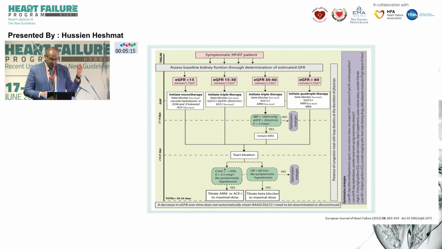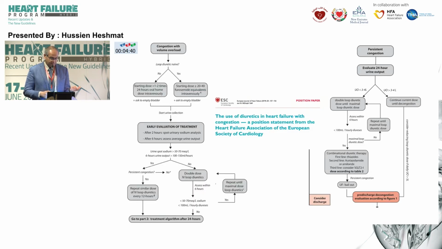You need to check that the potassium is less than 5, the systolic blood pressure is okay, and the eGFR is more than 30. As the eGFR goes down, then we tend to lose the efficacy of some agents. Maybe ACE inhibitors, ARNI are still there, SGLT2 inhibitors still there, beta blockers are still there. Once the eGFR goes below 15, then we are limited in our choices only to beta blockers and maybe hydralazine nitrate. And of course, we titrate unless there is an increase in serum creatinine that's more than 50% or an increase of potassium more than 5.5.